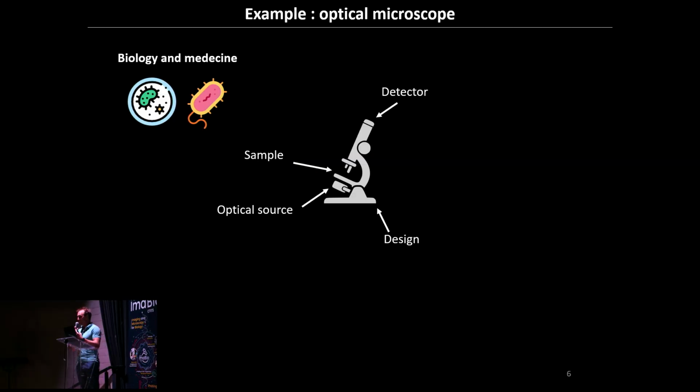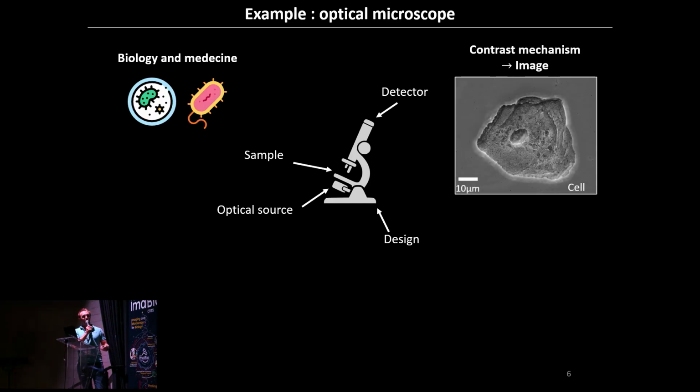To start, I will choose an example that you all know very well, which is an optical microscope. An optical microscope is a very useful tool for biology and medicine, and with a very simple one, I think this was a DIC microscope, you can image a cell. I think it's very basic for all of you. You get a magnified image of small objects. This is a cell, and as you know, this is what this community is about.